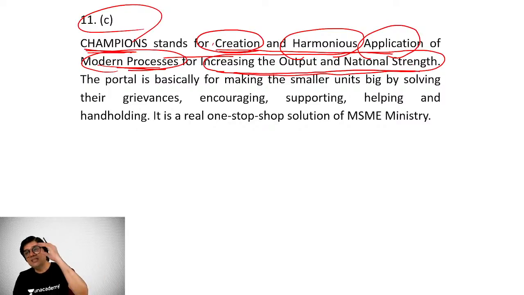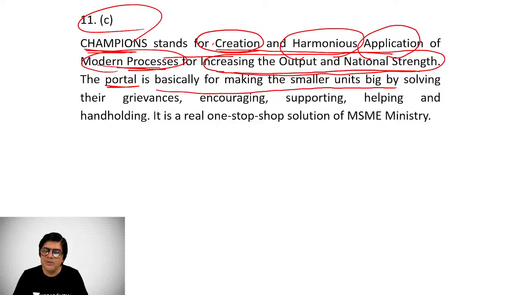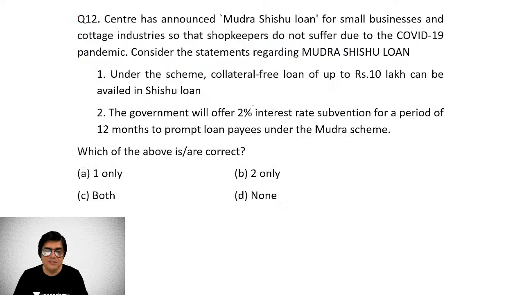That means it is basically intended for increasing the efficiency as well as effectivity, and also to unleash processes which would enable national strengthening. This is a great program. This portal basically is making the smaller units big by solving their grievances, encouraging, supporting, helping, and hand-holding. It is a real one-stop shop solution for the MSME ministry. It's a great platform that way, right?